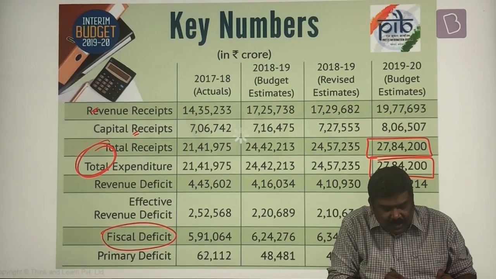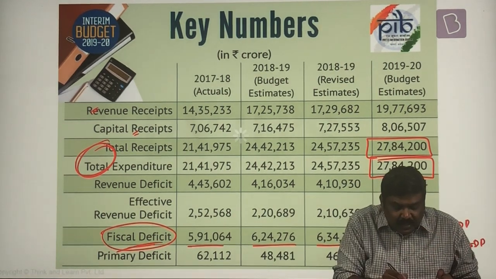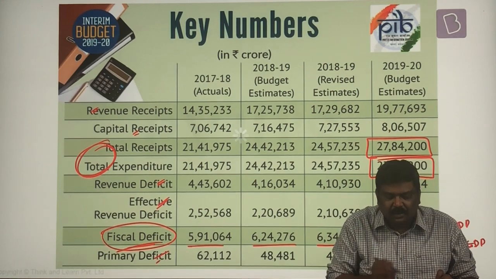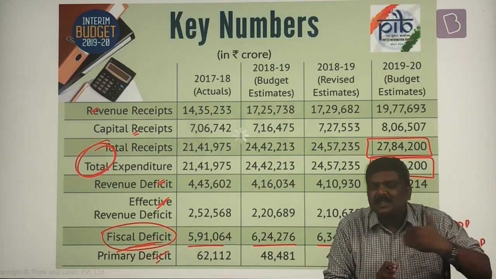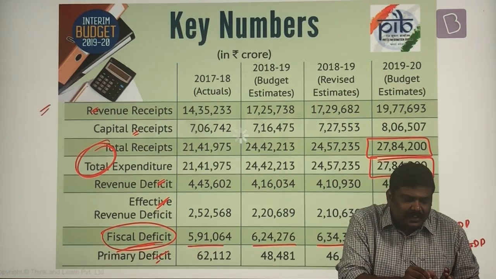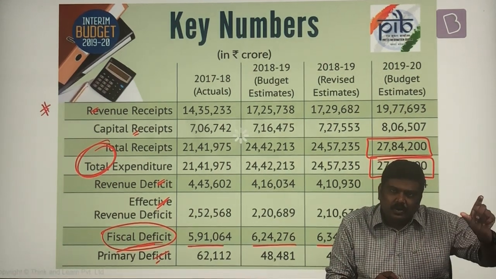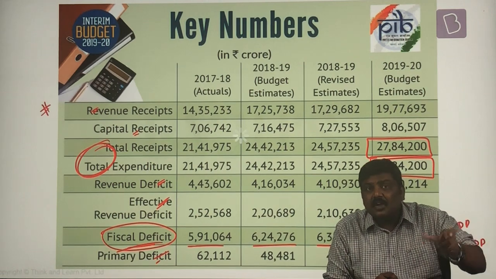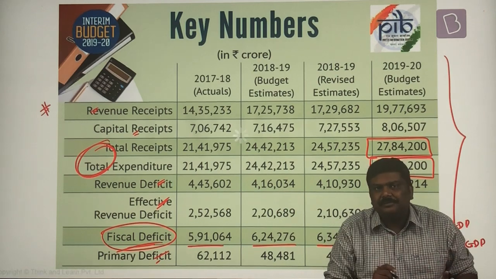This is the fiscal deficit. You will see absolute numbers given here. When compared to GDP, you will get them in terms of percentages of GDP. So fiscal deficit, revenue deficit, effective revenue deficit, primary deficit. Why I am showing this representation is, once the budget is presented, you will come across these kinds of tables in every newspaper or even in the documents of the government. If you have understood the concepts of a budget and the concepts of a deficit, you will not find it difficult to read this kind of document.